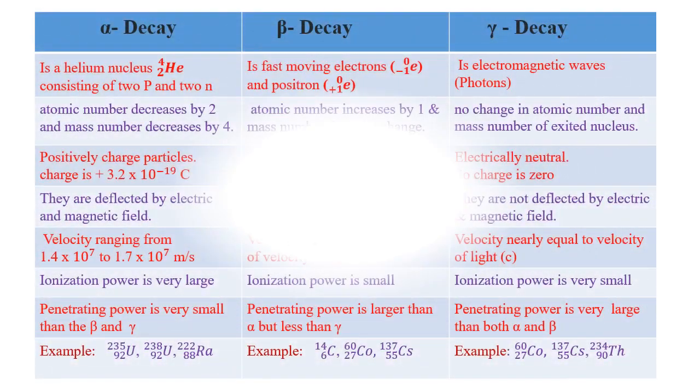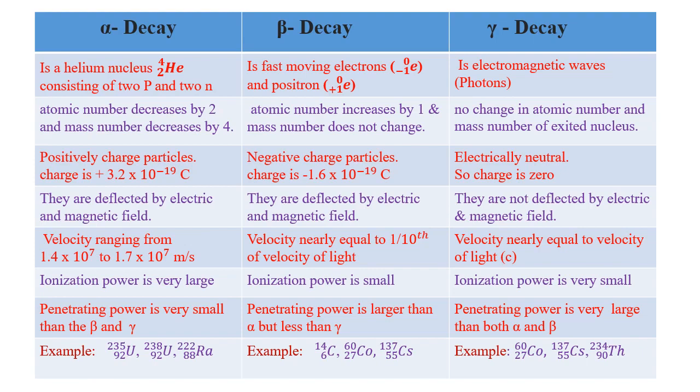So let's finish this video by discussing some basic differences between alpha decay, beta decay and gamma decay, which is very useful for better understanding. Let's see one by one. In alpha decay, the particle is a helium nucleus, that means 2He4, consisting of 2 protons and 2 neutrons. In beta decay, electrons and positrons come out from the nucleus. In gamma decay, electromagnetic waves come out.